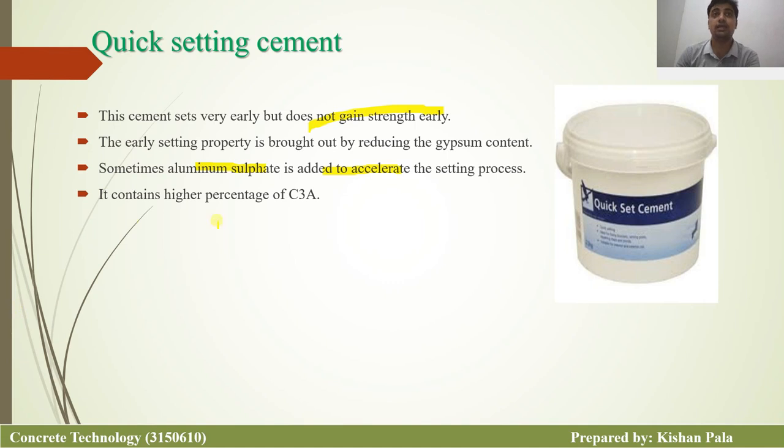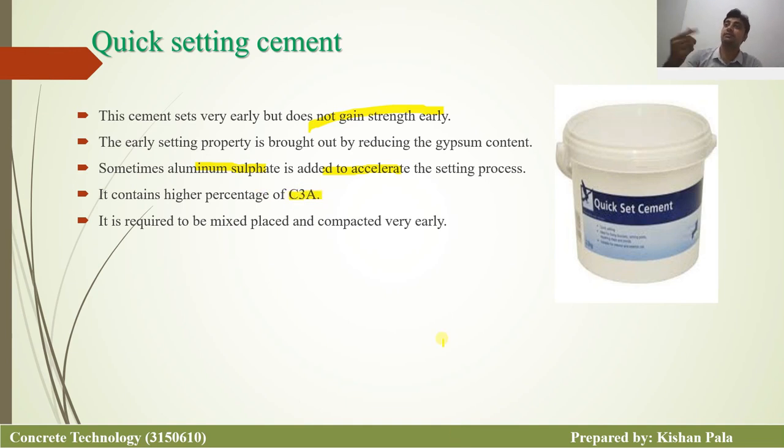It contains a higher percentage of C3A, tricalcium aluminate, and it is required to be mixed, placed, and compacted very early. Remember one thing: the Bogue compound C3A reacts with water fast, and this Bogue compound reacts first with the water. Tricalcium aluminate.